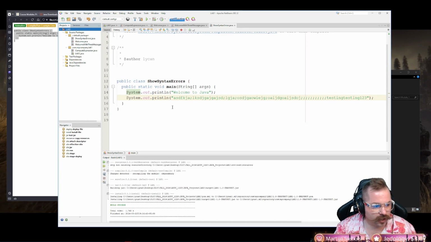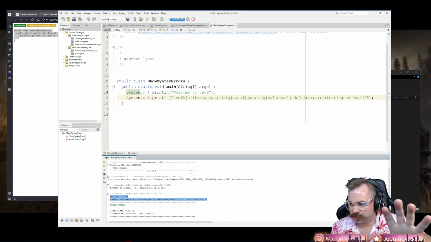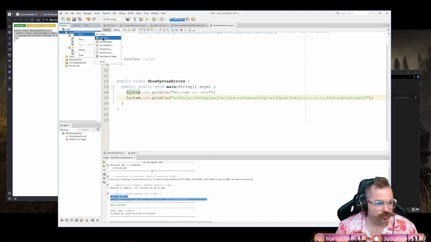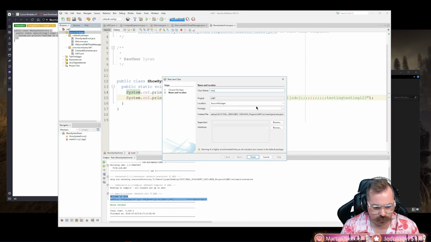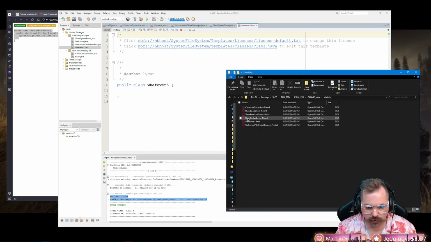Okay. So now we can right click and run. Okay, build success, and look, welcome to Java, and then a bunch of gobbledygook, testing, 1, 2, 3. Okay, that's syntax error. So let's go ahead, right click on source package, new Java class. We're going to call it whatever 5. And then I'm going to come here. We did syntax. Let's do logic error.